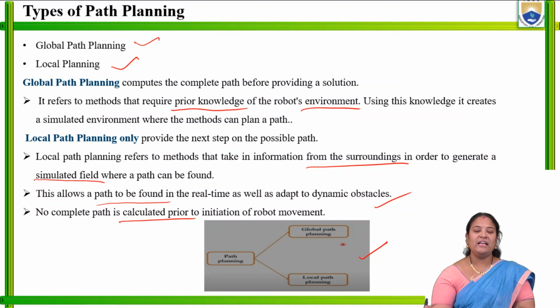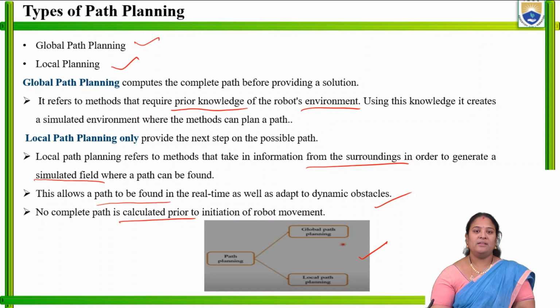Whereas when the vehicle is moving, the route will be changed. In Google Maps, what happens when the vehicle is moving? The path planning will change depending upon the traffic, or road construction, or the environmental condition in that surrounding area. Google Maps changes its path. So that is known as local path planning.